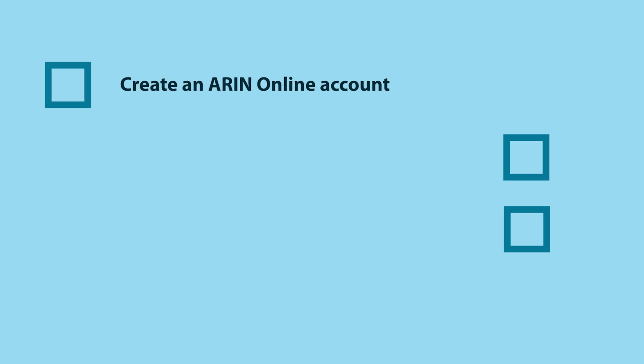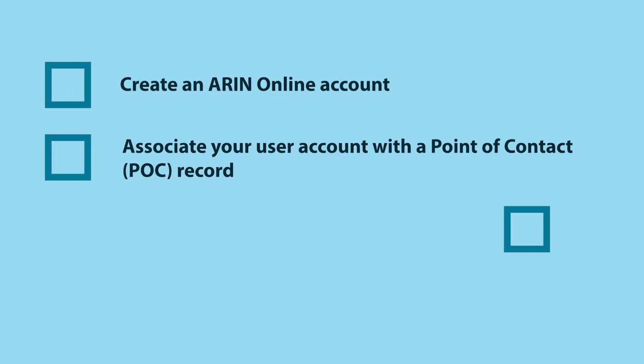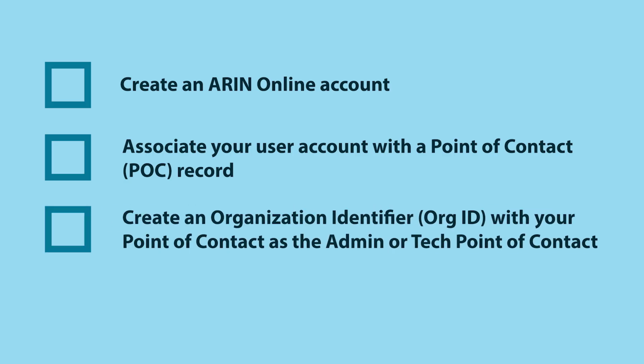If this is your first ARIN transaction, you will need to do a few things before you can request an ASN. First, create an ARIN Online account. Then associate your user account with a point of contact record. Also, create an organization identifier or org ID with your point of contact as the admin or tech point of contact.